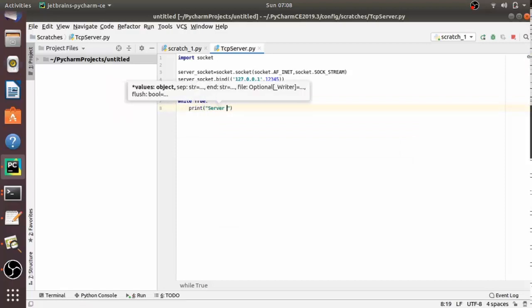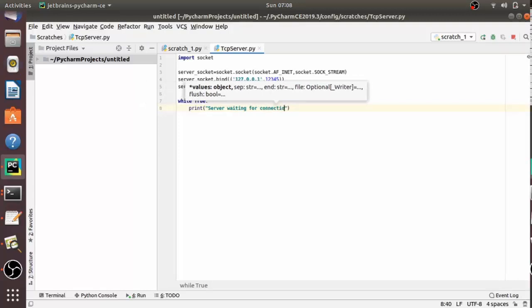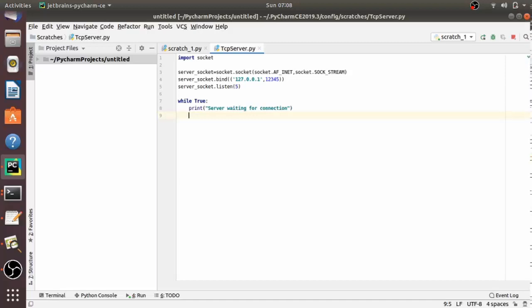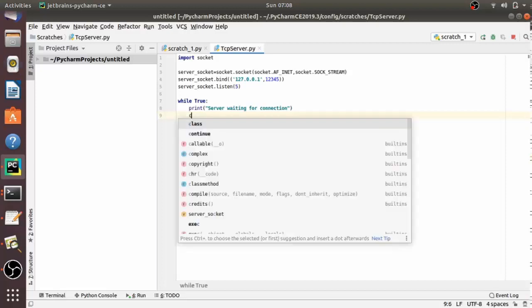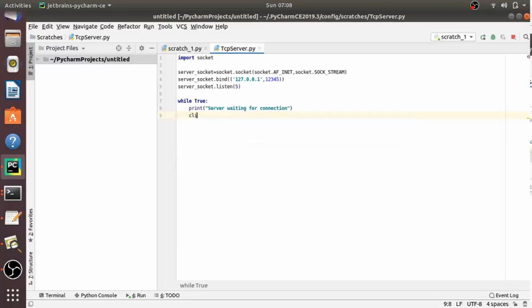While true, here I am printing server waiting for connection. Now, as we have seen in the interaction diagram, now we have to accept. So in the Python socket module, there is an accept method. The accept method initiates a connection with the client, as we have seen.